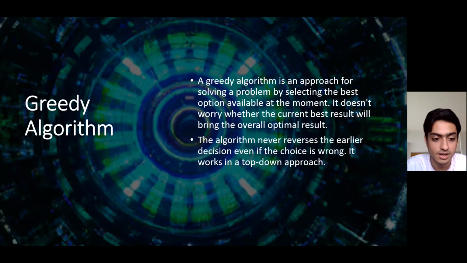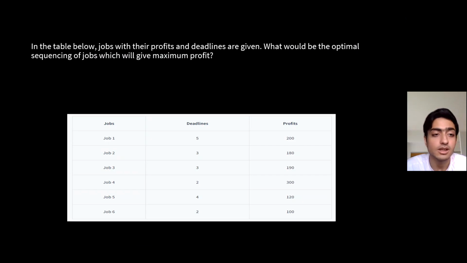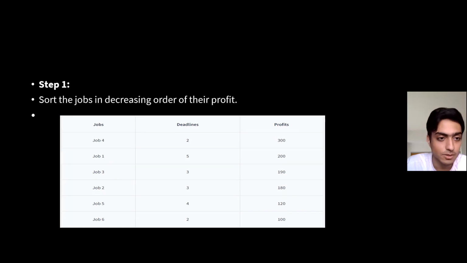In the end, we can calculate the profit for all the allocated feasible jobs. We are taking the number of jobs as n here. Starting off, you can see in the picture there are jobs given with different profits and different deadlines. We have to calculate what will be the optimal sequencing of jobs, which will give us the maximum profit. So step one, we'll sort the jobs in decreasing order of their profit.